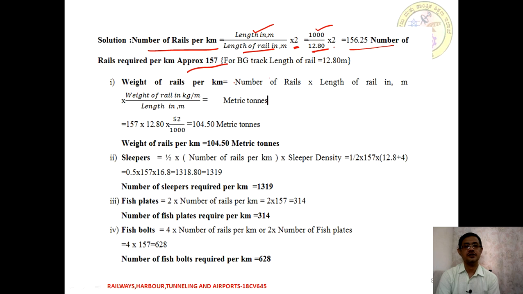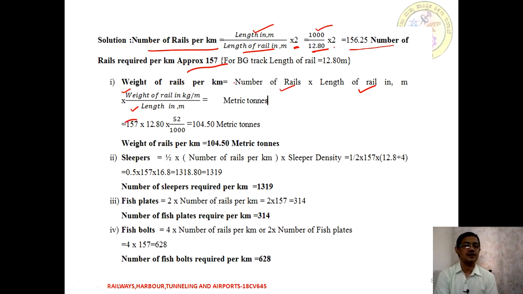According to the concept, we multiply the number of rails, its length, multiplied by the weight of the rail in terms of kg per meter, then the length of the section to be laid.